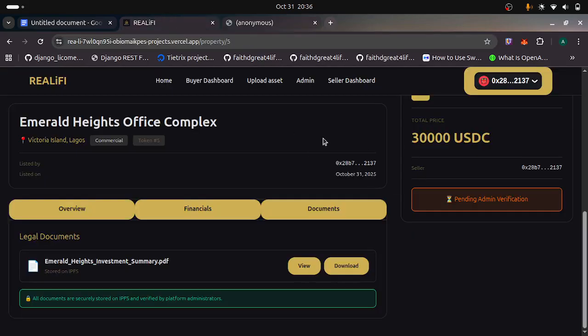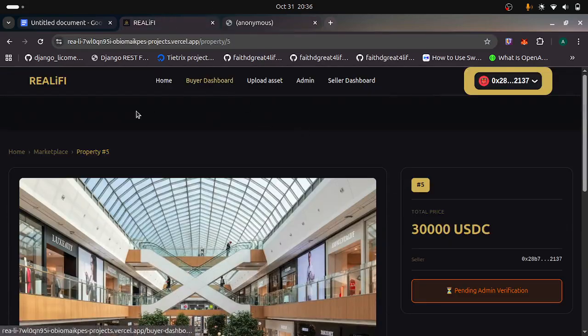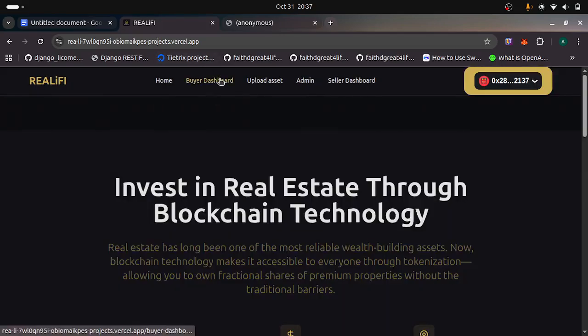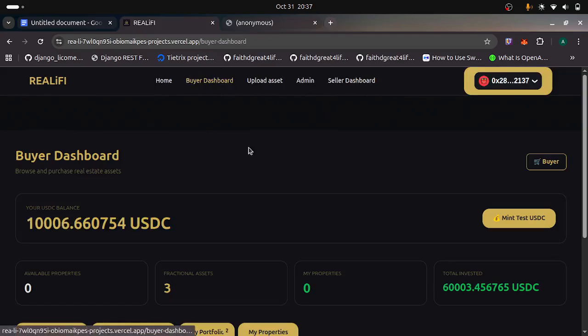So that is the property details, from the home to the marketplace to property details, property ID. Okay, so back to home. So I go to the buyer dashboard. This is the dashboard that every buyer has.